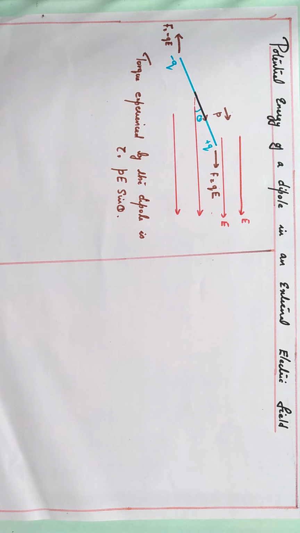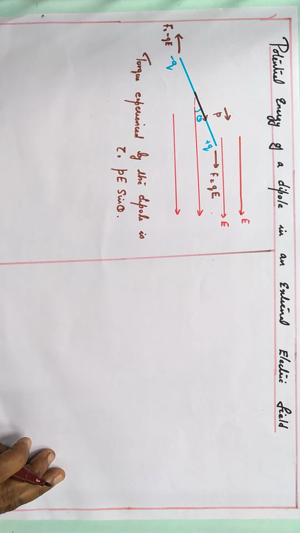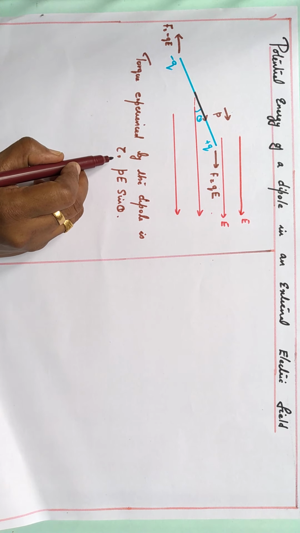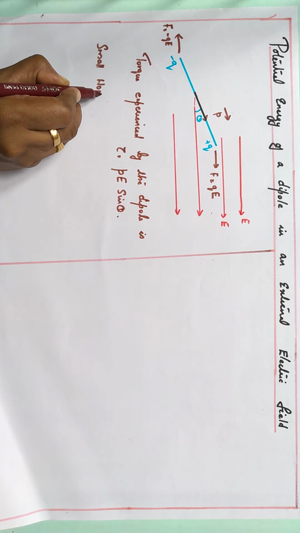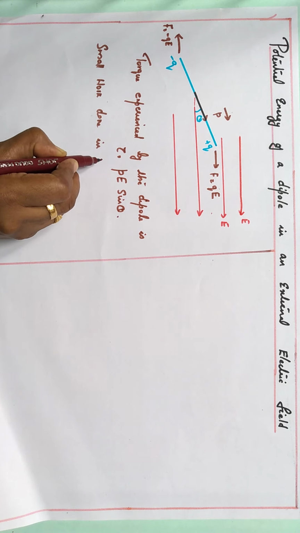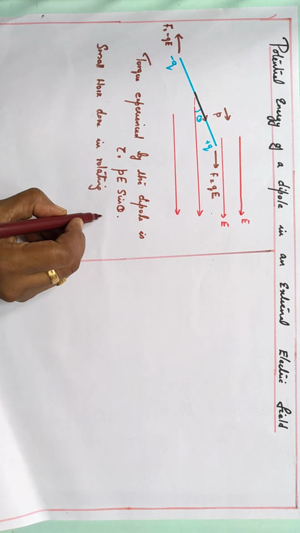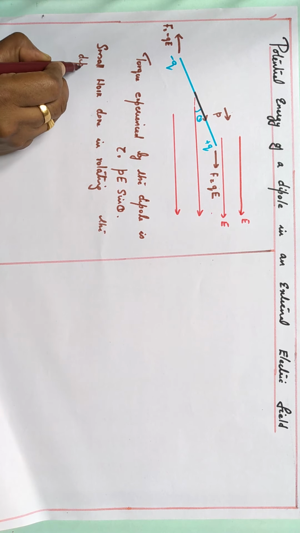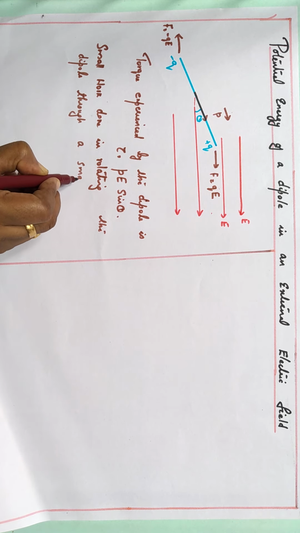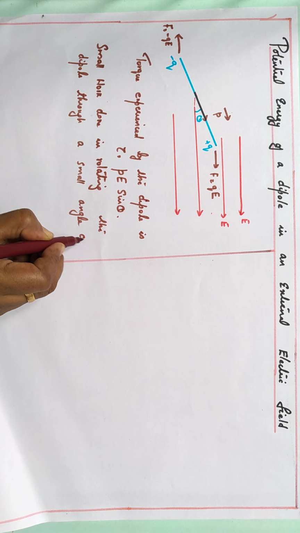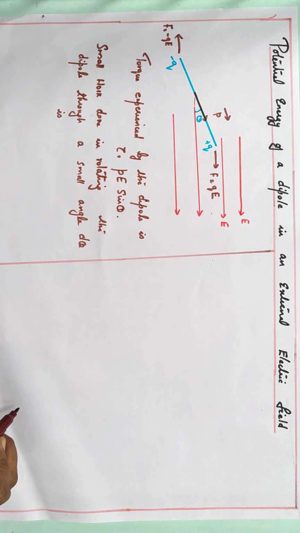Because of the torque, the dipole begins to rotate. For rotation, some work should be done. Whenever an object moves, there must be some work done. So the small work done in rotating the dipole through a small angle d theta: we know work is equal to force into displacement.